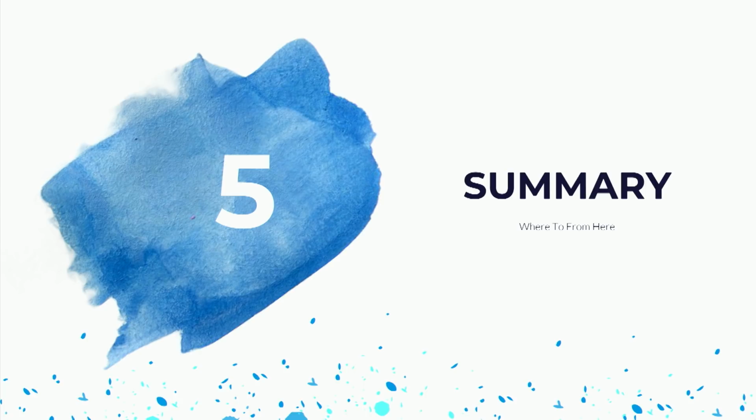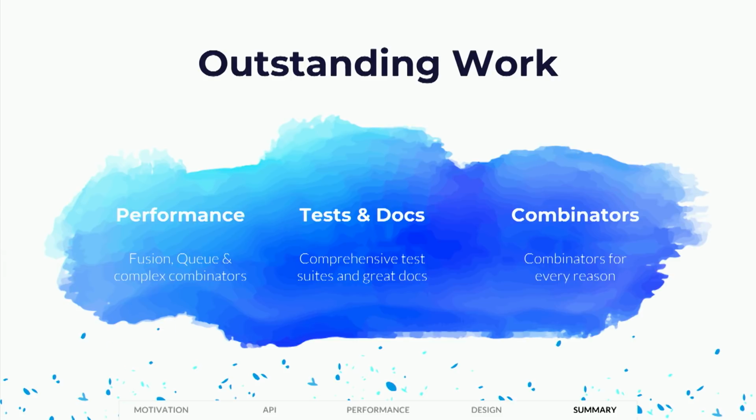We can get all the benefits of iteratees, but with modern effect capabilities like interruption and resource safety and so forth. We can also combine streams. We can handle the leftover problem, and we can make it all stack safe. So where to from here?